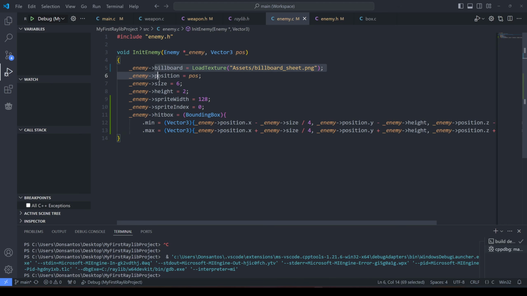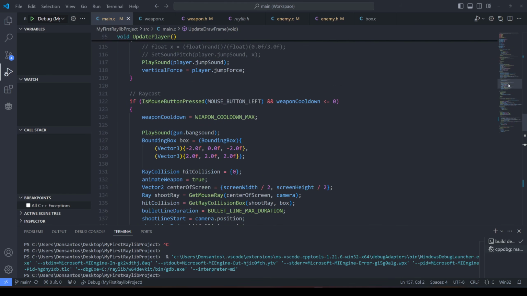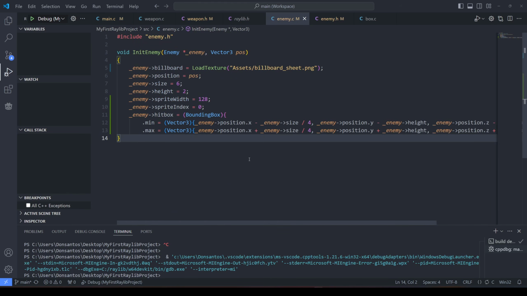And this is probably the most good looking code I've done so far. The goodest looking. If you compare this to the shitstorm that is the main function, this looks pretty neat. So the texture is now a billboard sheet. So it's a sprite sheet. I'm gonna show that in a second. Or I probably already showed it, I'm not sure. We'll see when I'm editing.